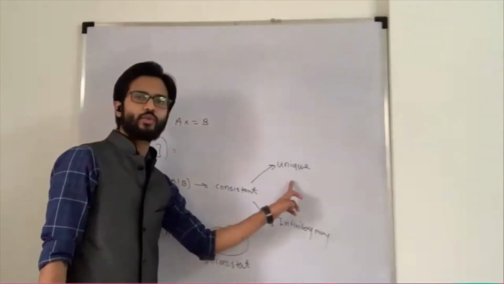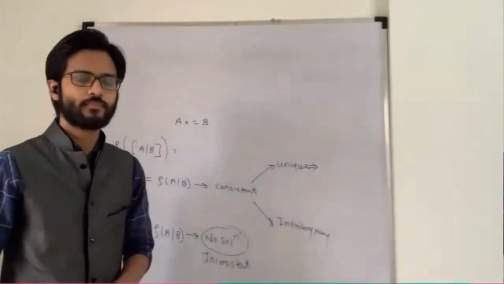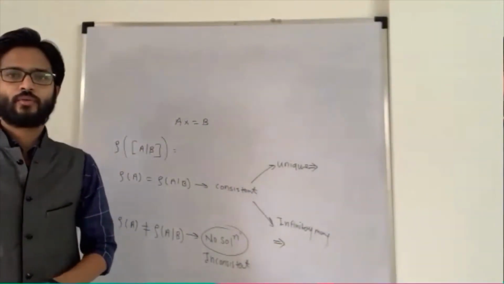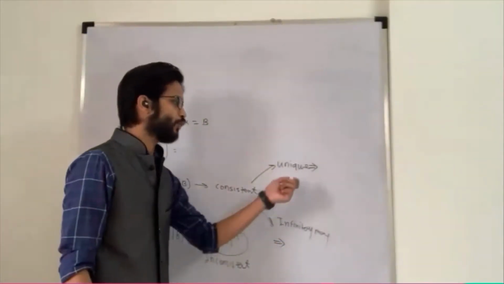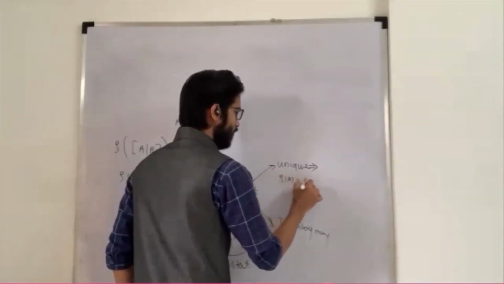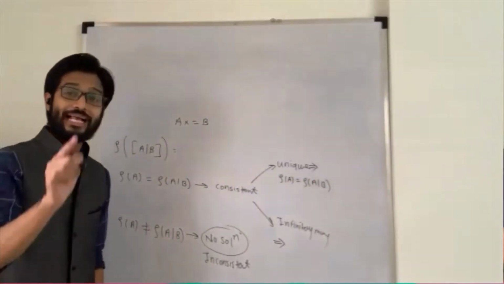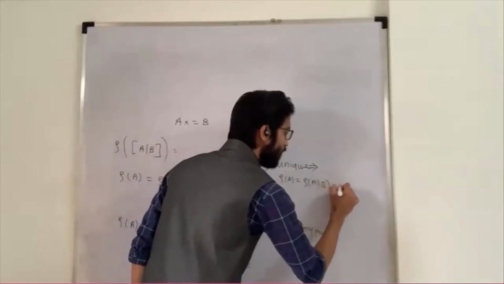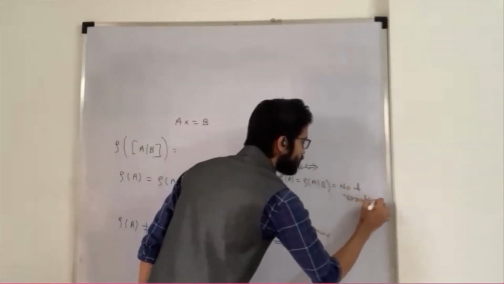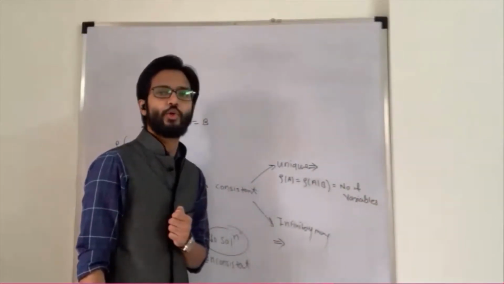So when does the unique solution appear? What is the case for the unique solution? The rank of A has to be equal to the rank of the augmented matrix, and it is equal to the number of variables. If these three things are equal, then the system possesses a unique solution.